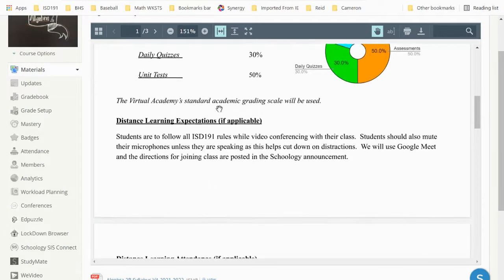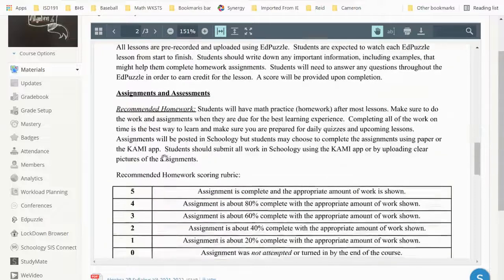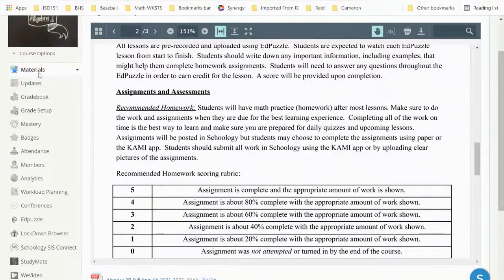All right, so please glance through the rest of that. It does talk a little bit more specific about each little piece of that grading rubric.